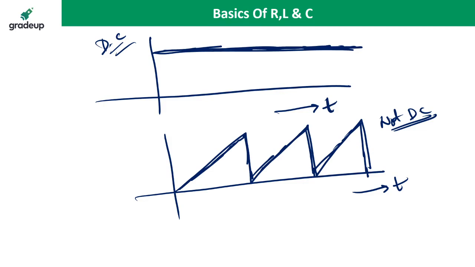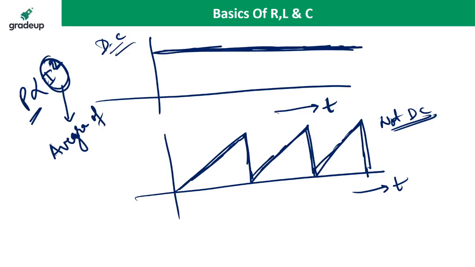Subham Dubey is saying there is confusion between average and RMS. Yes, Payal is asking a very good question. Explain why we can't take the area under the curve. We cannot take the area under the curve because power is directly proportional to current square. So for power, we have to take the average value of the square of the current. We take the average of I square R, average of I square. We don't take the average of current. That is why we cannot take the area.